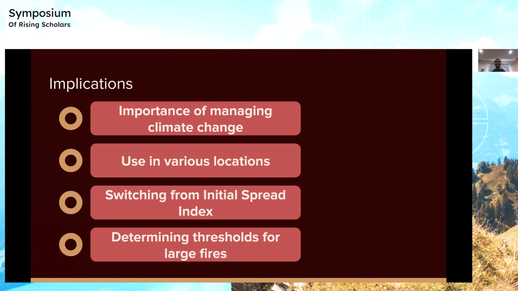And finally, we can use this to determine the thresholds for large fires by looking at the decision trees to see which values most commonly determined how large a fire can be. We can determine thresholds for whether a larger fire will occur compared to a smaller fire, which alerts natural park services on when a larger fire is more likely to occur.